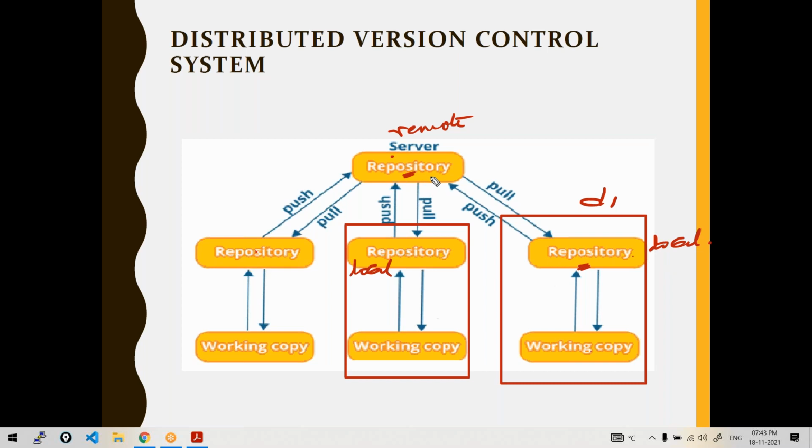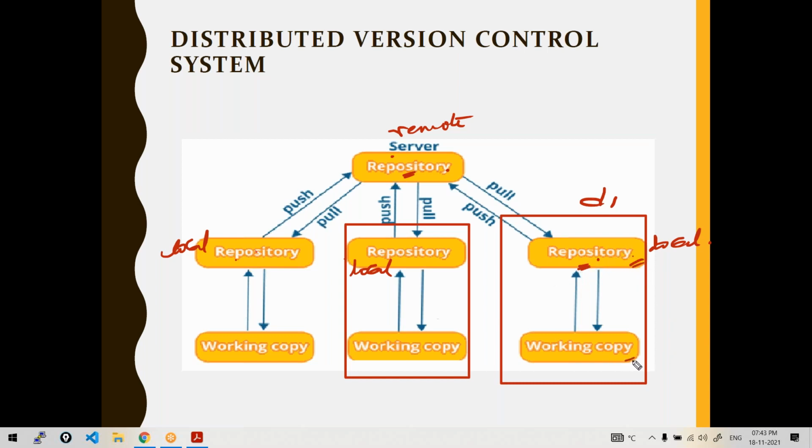A repository is nothing but a project, a directory where all the project or the code bases are kept. It's where you put all the project work, all the project files. Every developer will get a copy from this remote and create a local repository, meaning every user has a copy of the remote repository.